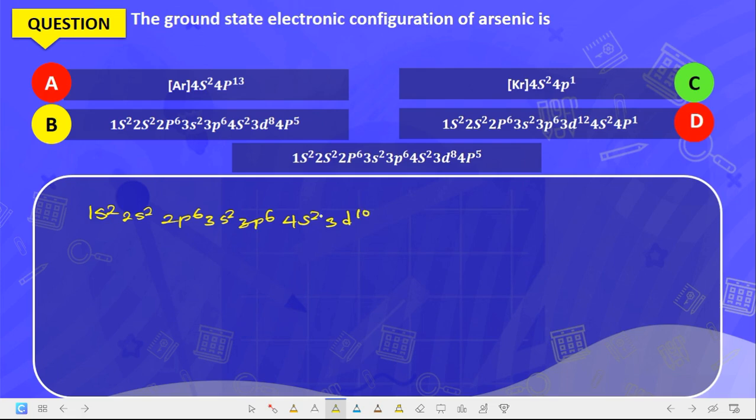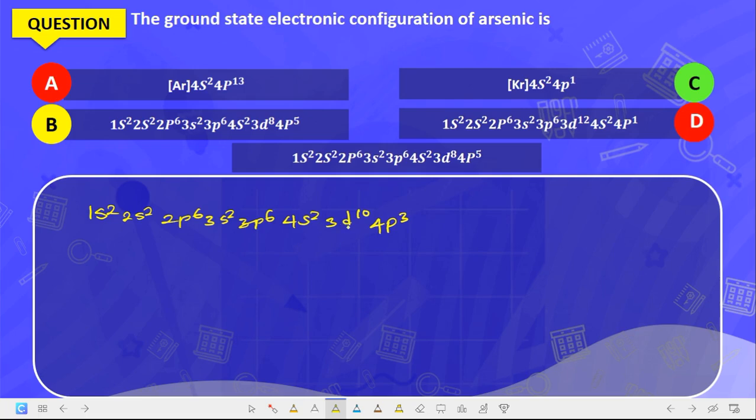How many now? 2, 4, 10, 12, 18, 20, 30. After 3d10, the next is 4p. So we have 4p3. That's the electronic configuration of arsenic.